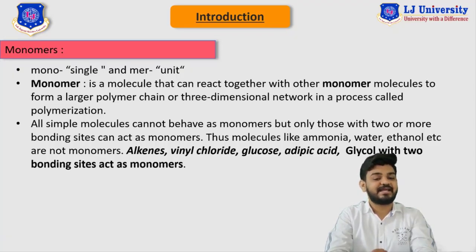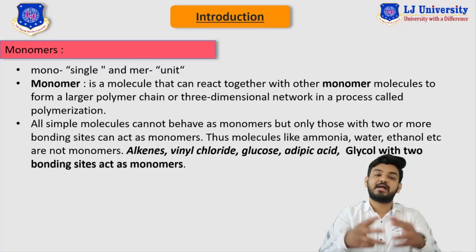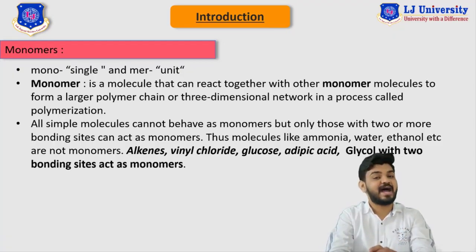While substances like alkanes, vinyl chloride, glucose, adipic acid and glycol can be considered monomers because they have two or more active sites, so that they can connect to each other and produce a large chain of polymers.